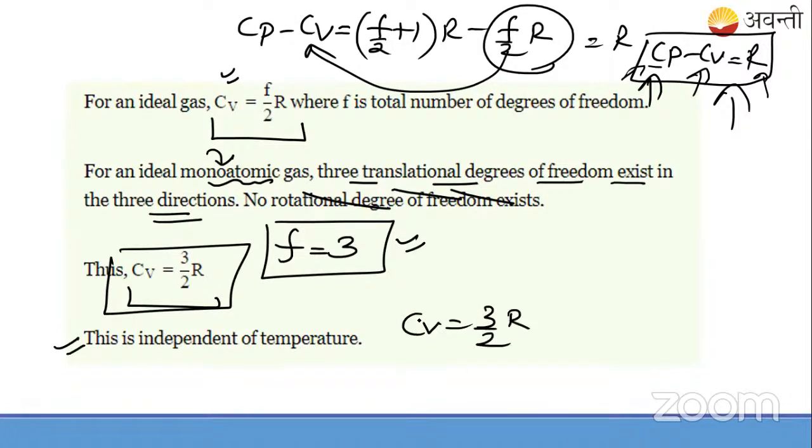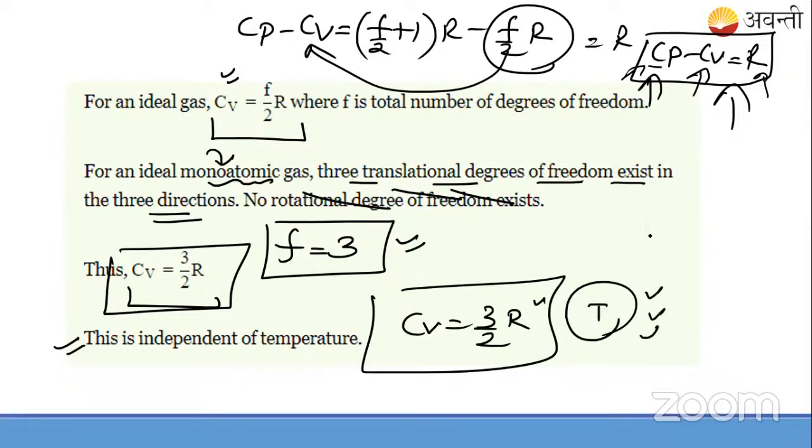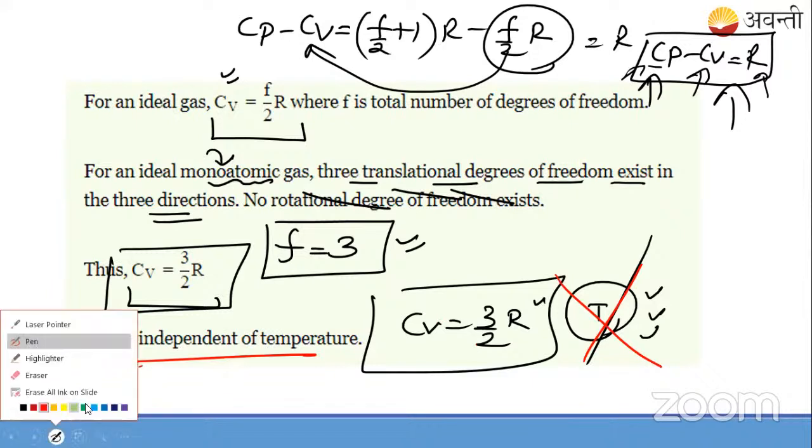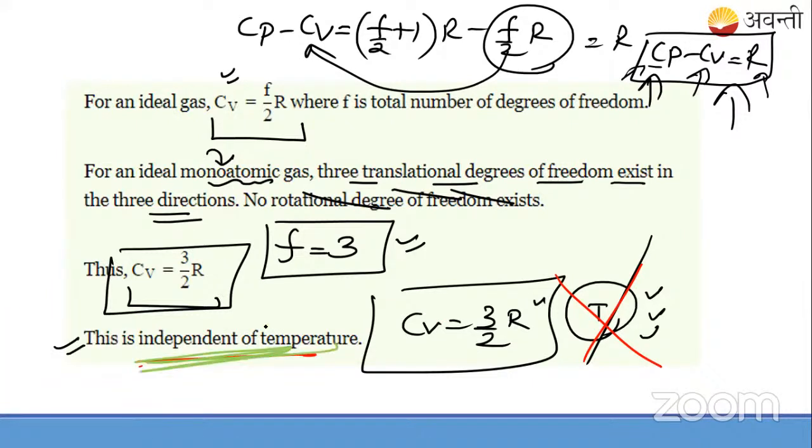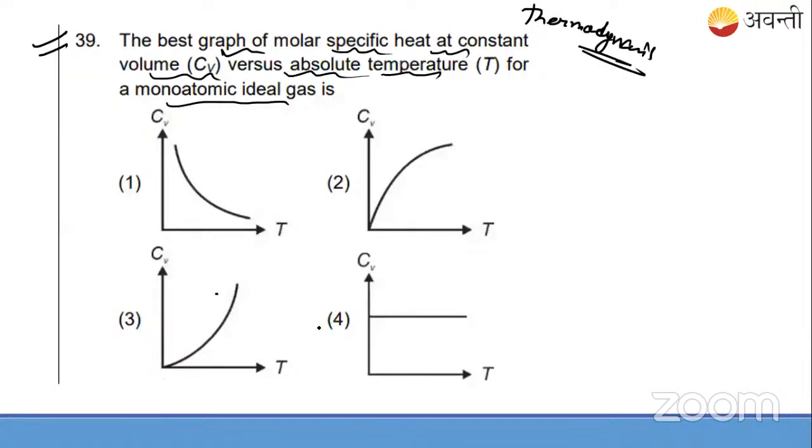Can you see any factor of temperature here? No, there is no factor of temperature here. So what will we say? It is independent of temperature. So D will be the answer.